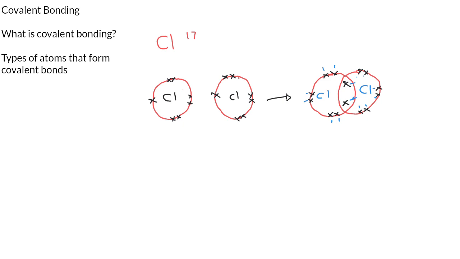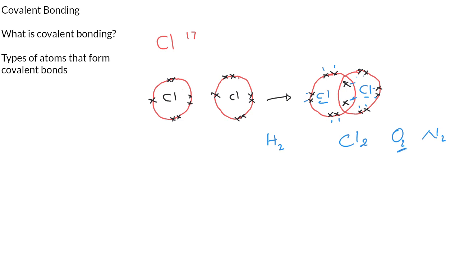And what would be the formula? The formula is easy to write because here you just count. We have 1 chlorine and 1 chlorine, that's 2 chlorine, and it will be written as Cl2. So anytime you see molecules like H2, O2, N2, now you understand what is going on: these molecules have formed a covalent bond with another atom of their type to attain a full outer shell of electrons.